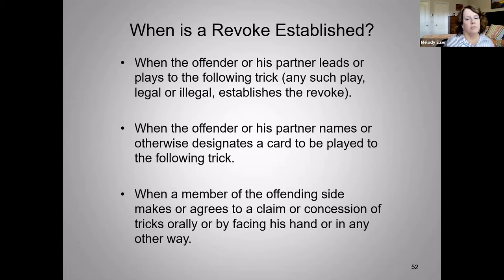And the statement at the table was that the declarer cannot make a mistake. I said, well, as it turns out, the declarers can always make a mistake. And in this case, when the declarer led to the next trick after revoking, that revoke was established. So there should be no correction allowed there.